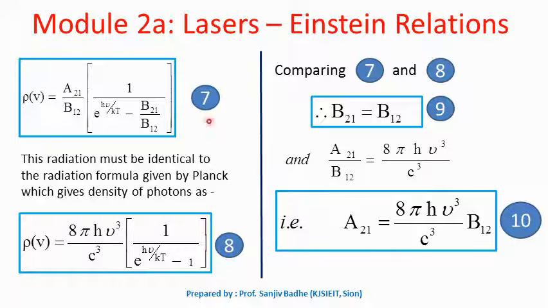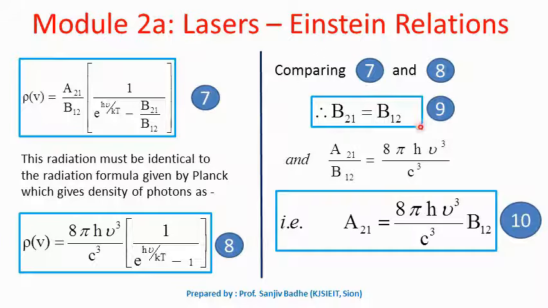By comparing equation number 7 and equation number 8, both of which give the density of photons, we can write B21 upon B12 equal to 1. So B21 can be written as B12.